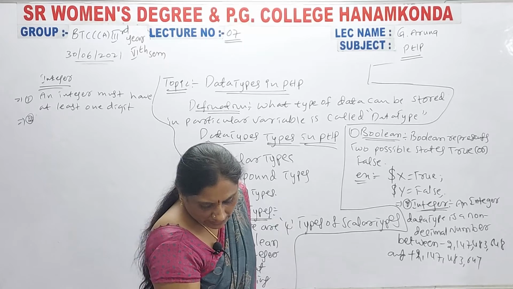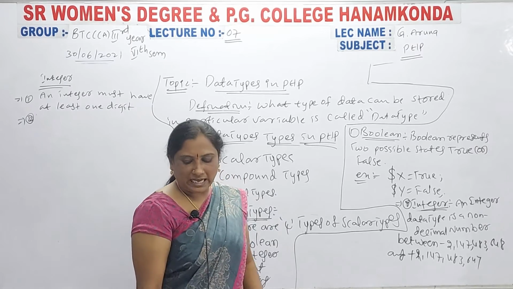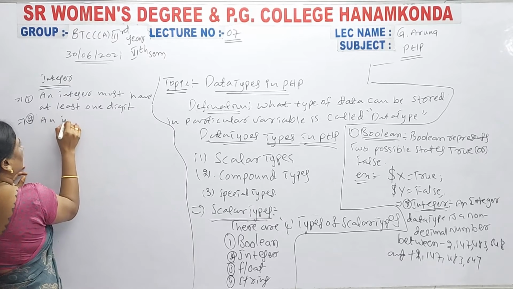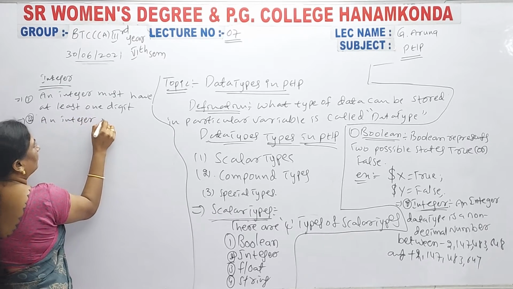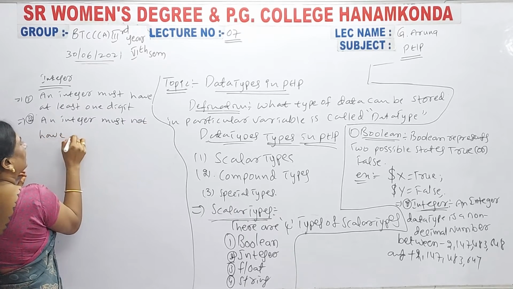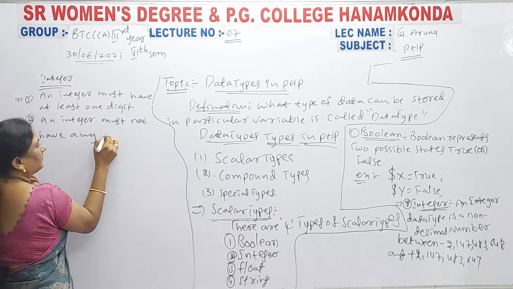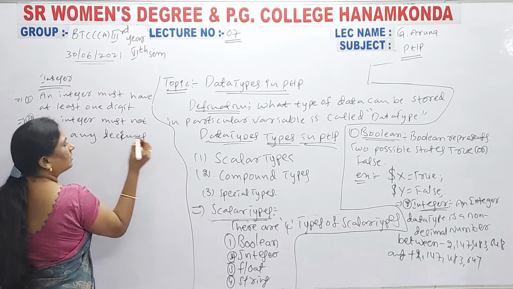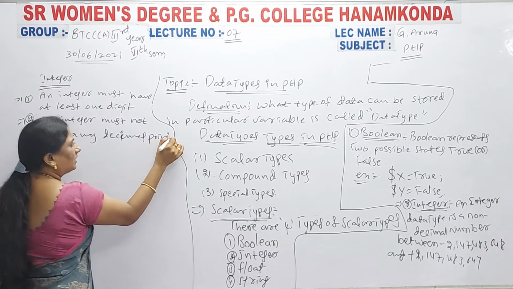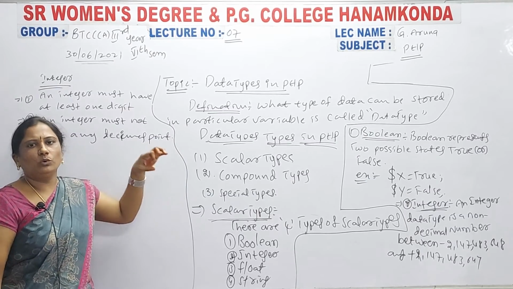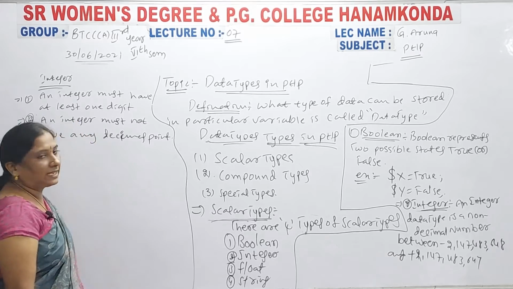Then the second point: an integer must not have any decimal point. So you know integer means you don't enter decimal values, you enter only integer values. So this is the second point.